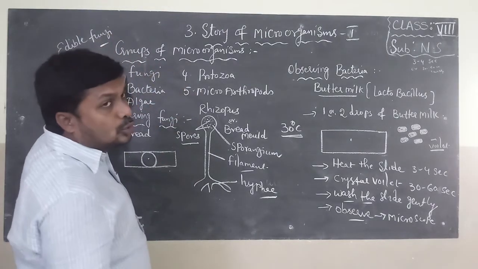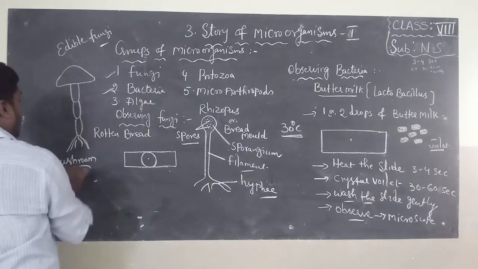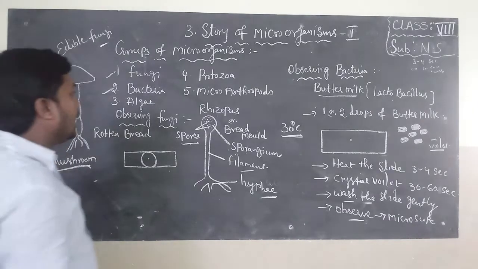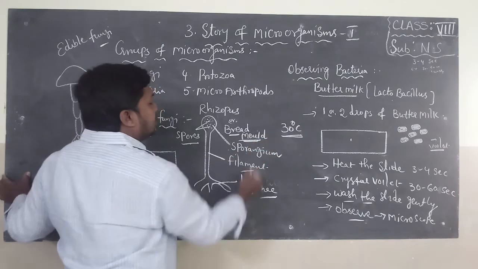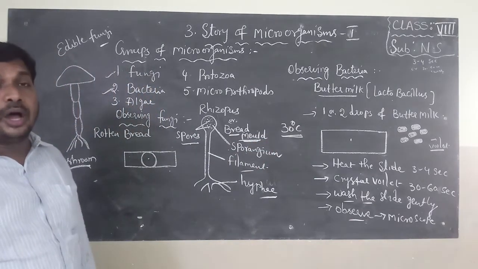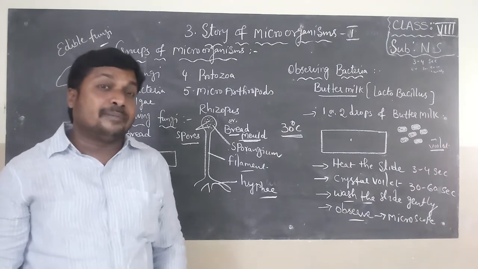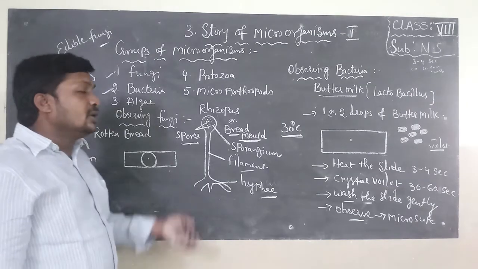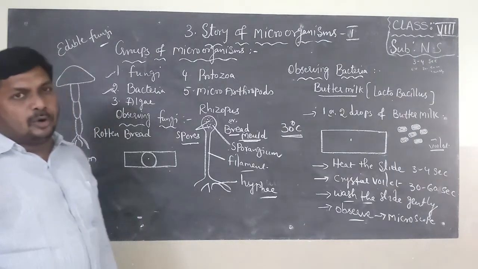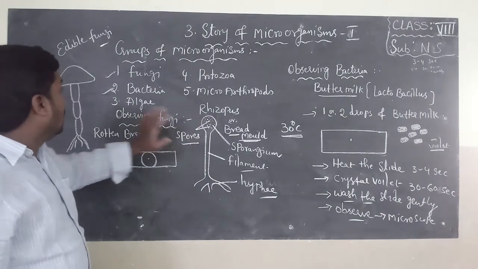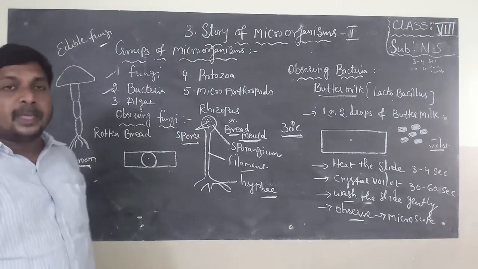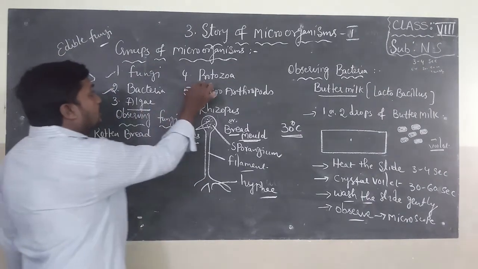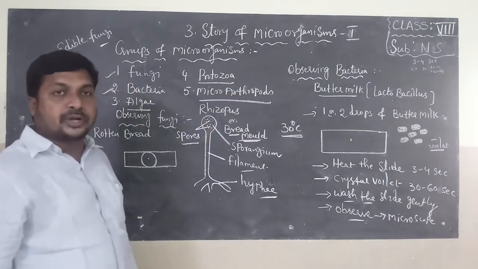So today we learned 2 groups of microorganisms. In that we observed edible fungi, mushroom, eatable fungi. We eat mushroom as a food material. And bread mold grows on wet bread, because it requires moist conditions to grow. That's why if you sprinkle water on bread, bread mold will grow very fast. So this is about observing fungi and bacteria. In the next class, I will explain some more groups of microorganisms: algae, protozoa and microarthropods. Okay children, thank you.